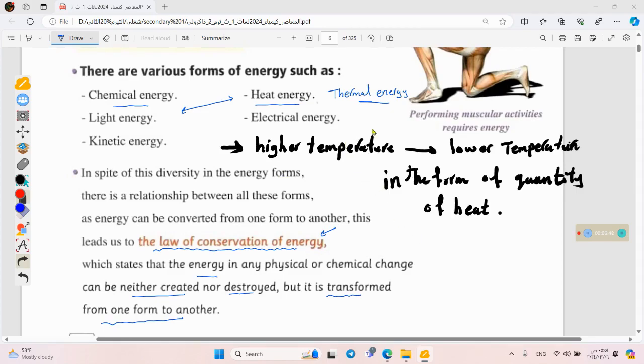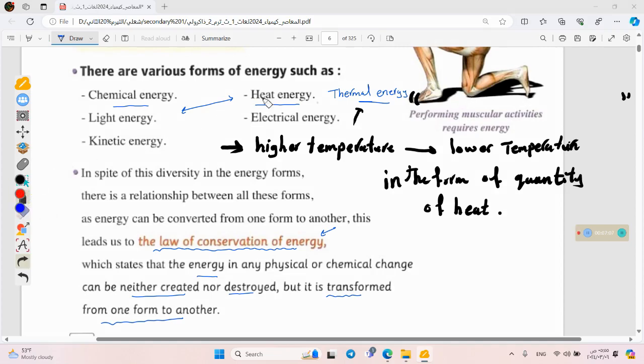Temperature is the measurement of the thermal energy, which is a kinetic energy, which is the motion. Let's change the color of the pen here to see it.